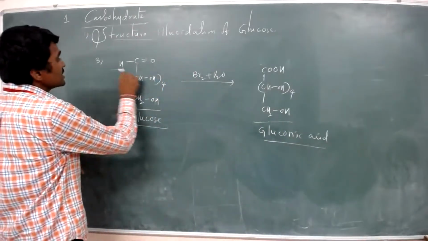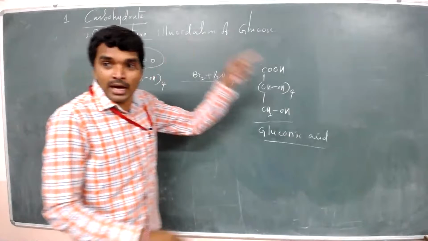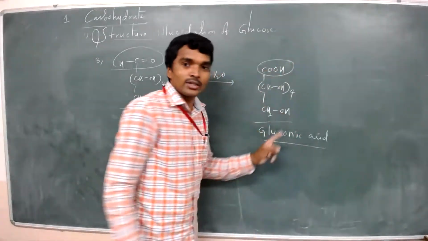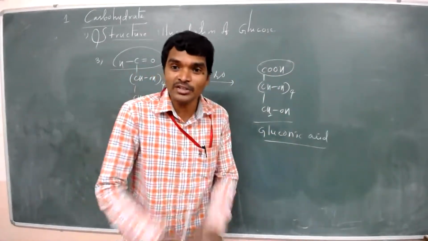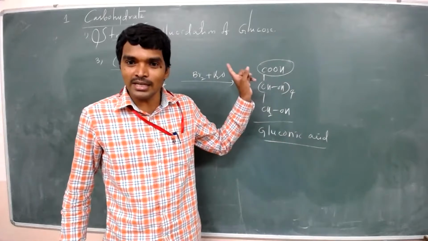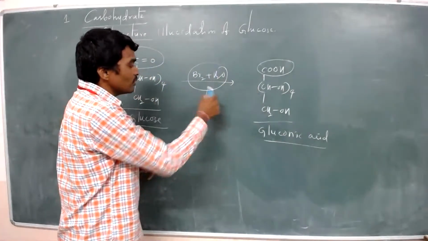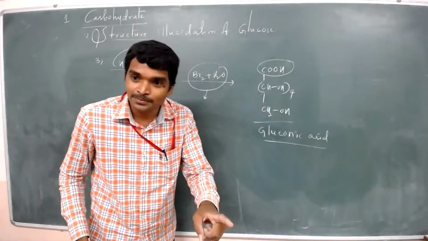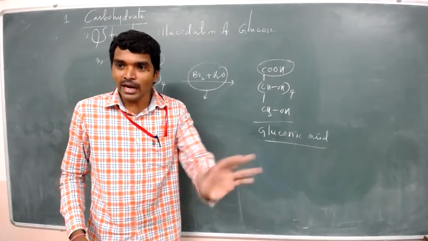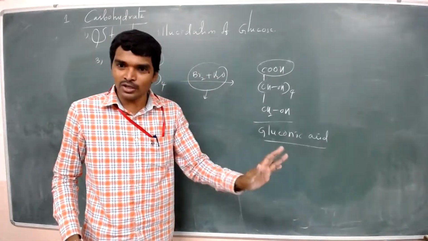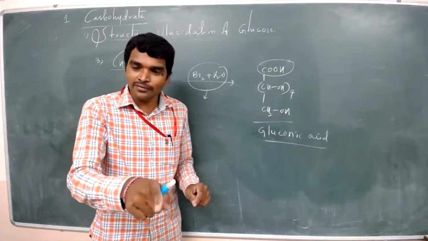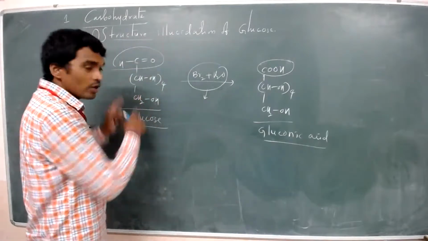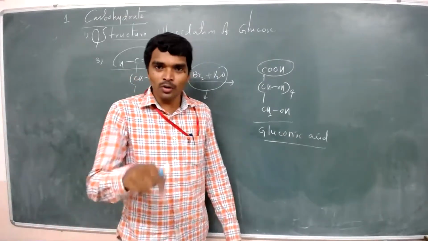This means the carbonyl group is converted into the carboxylic acid group. This reagent can oxidize only aldehydes. It cannot oxidize any other functional group. So by this test we can confirm that glucose has an aldehyde functional group.